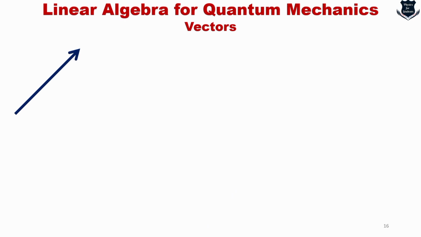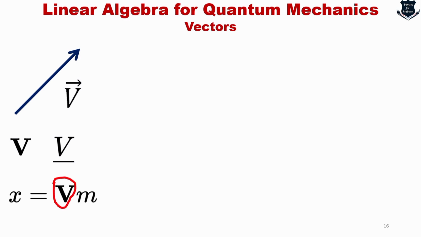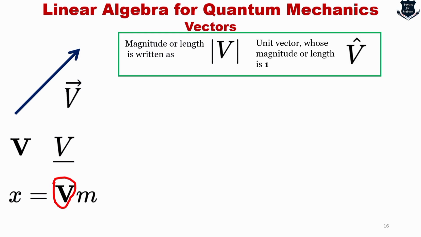Okay, in general, when we talk of vectors, they are denoted either by an arrow on the top, that is also a vector, or by a bold letter. When we type something with a bar at the bottom or a bar at the top, these are also vectors. So we write x equals v, so the bold v is the vector. The magnitude or length is written as this.